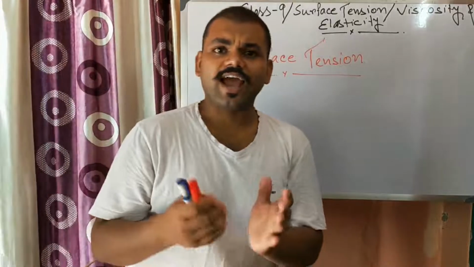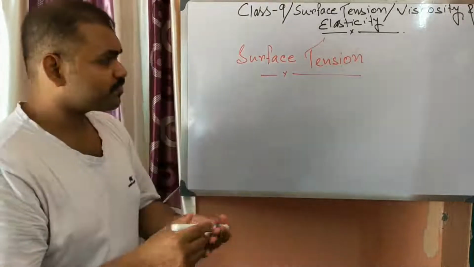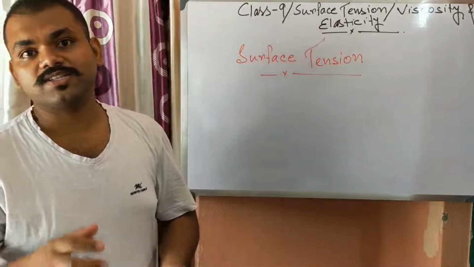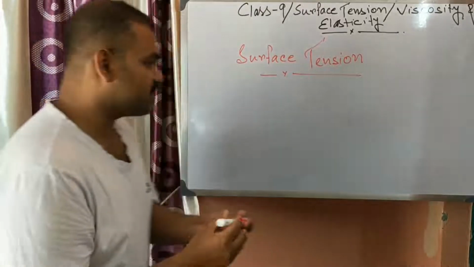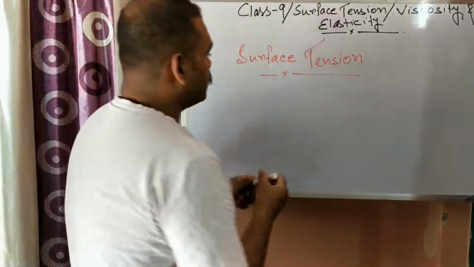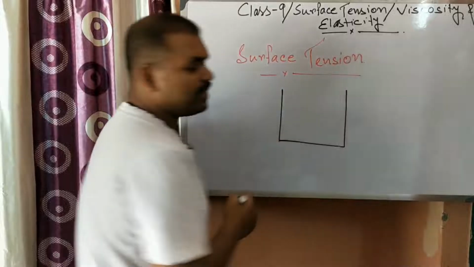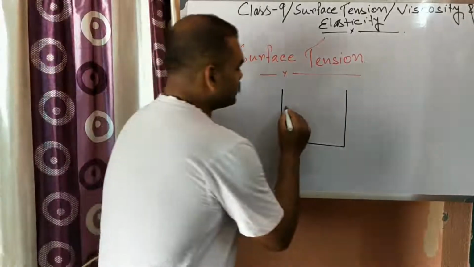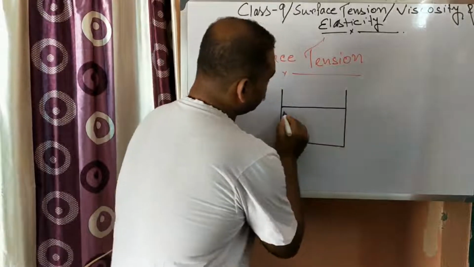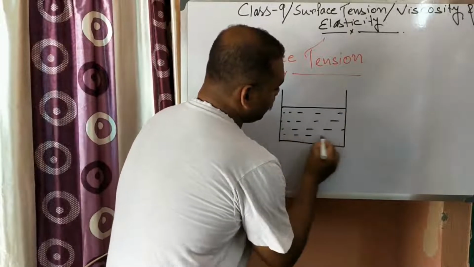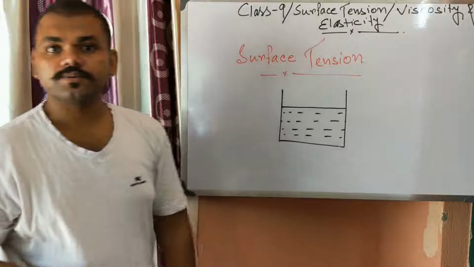So what is the actual cause of surface tension? Let us look at the molecular theory of surface tension. Suppose there is a beaker, and this beaker up to this amount is filled up with water.